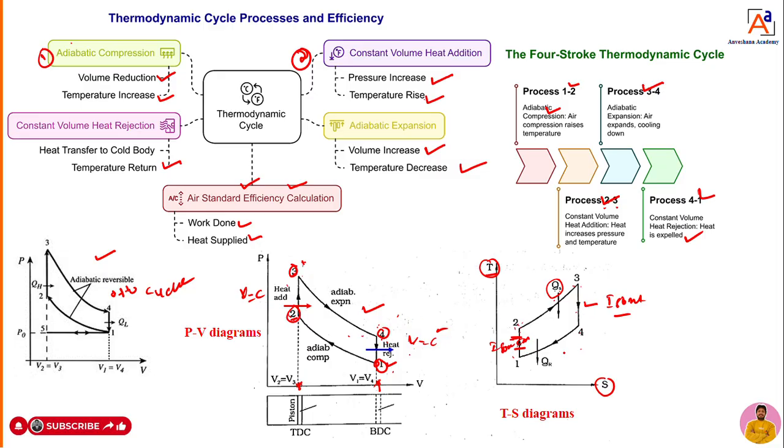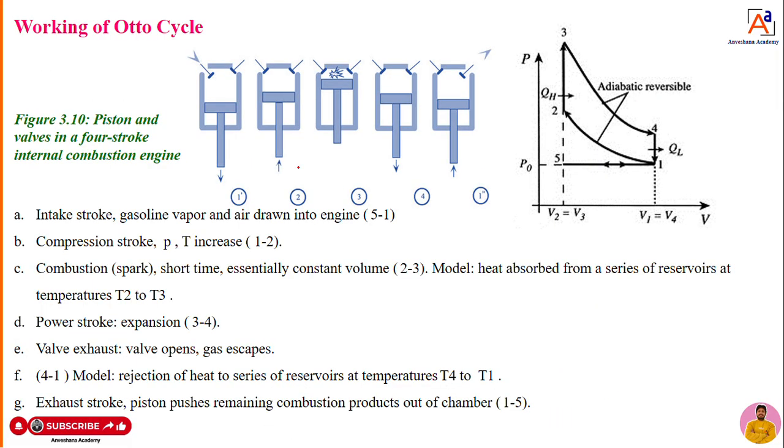Next, 4 to 1 is constant volume heat rejection, and that heat rejection is represented as QR. This is about the pressure, volume and temperature variations with respect to the PV diagram, or with respect to engine operations. In the exam, students, if they ask for 10 marks, they may ask you one question: explain the working principle of the Otto cycle with a neat PV diagram and TS diagram, and with working schematic diagrams.